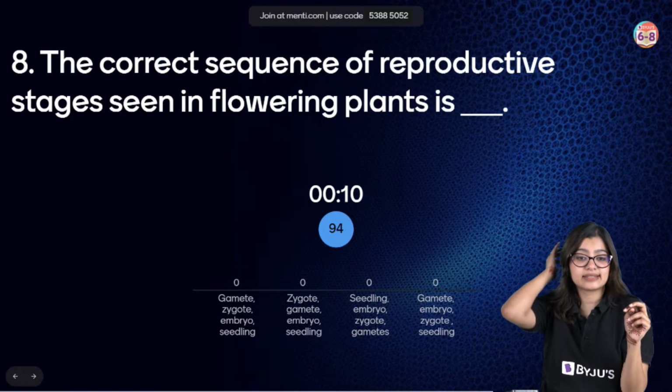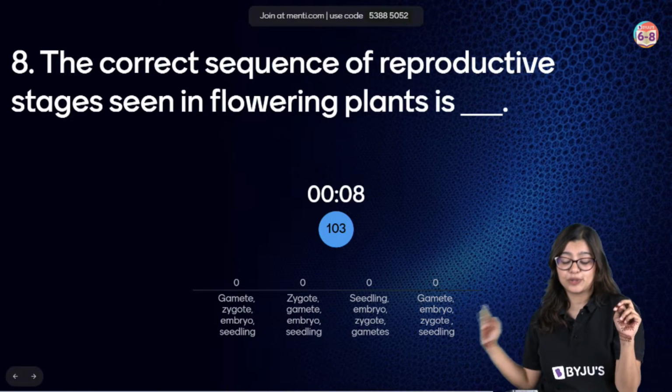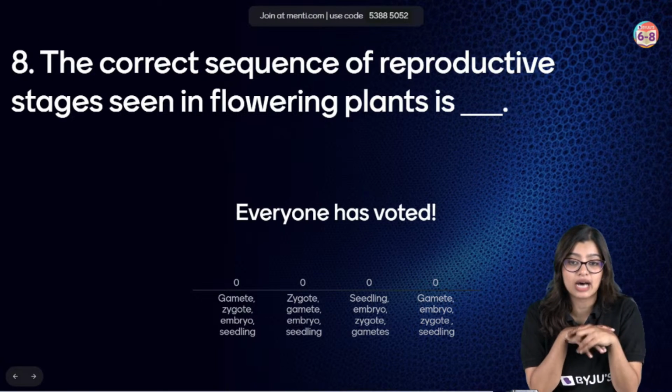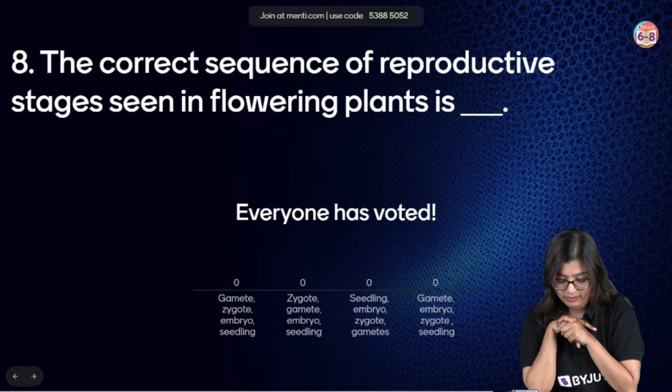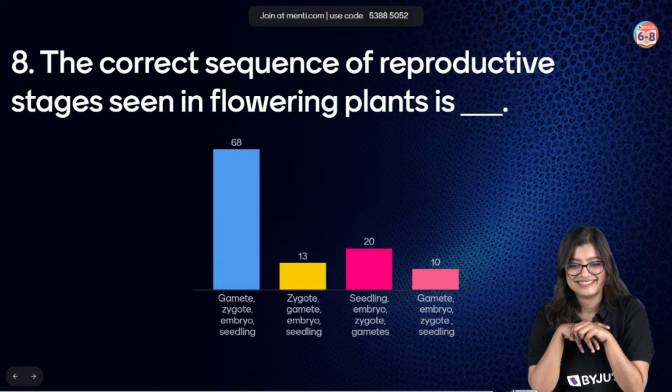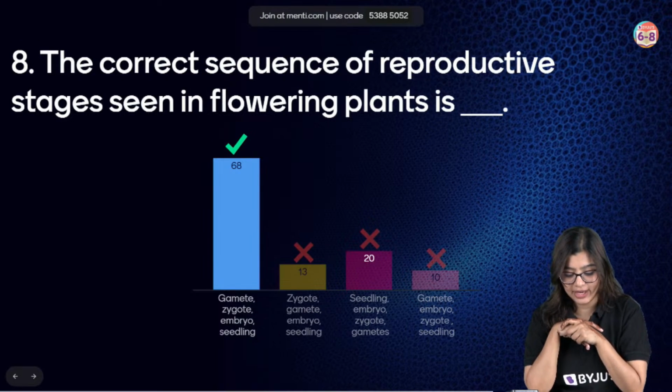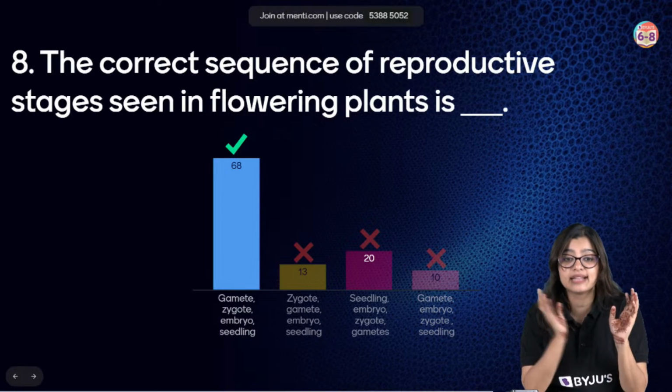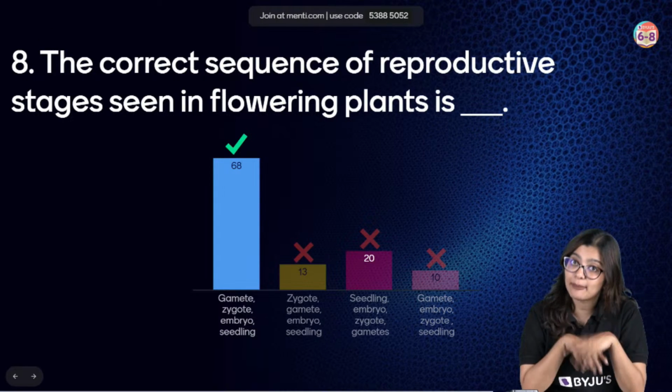What is the correct sequence? Read the options thoroughly and give me the answer. Very, very good. What is the first thing that is produced? It is the gamete, right?